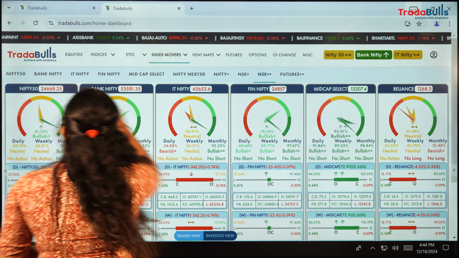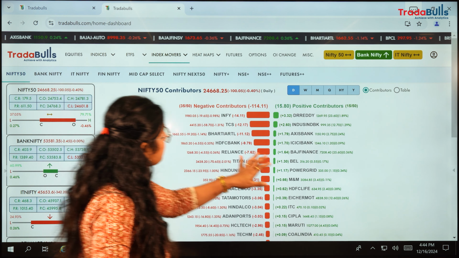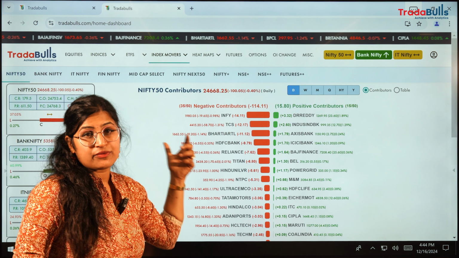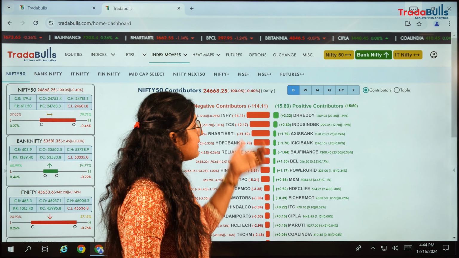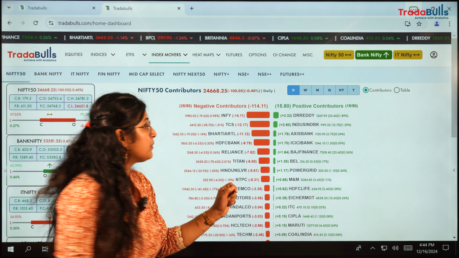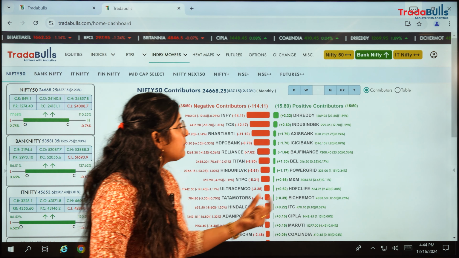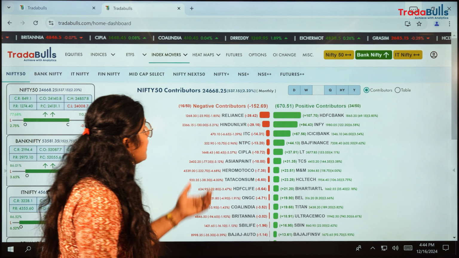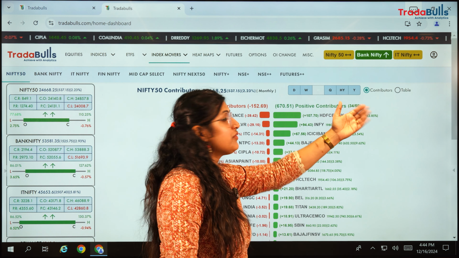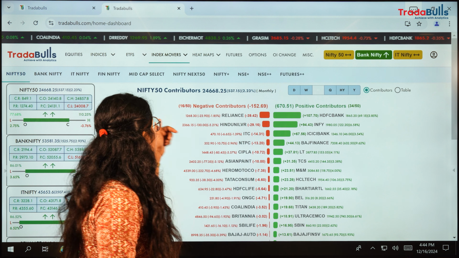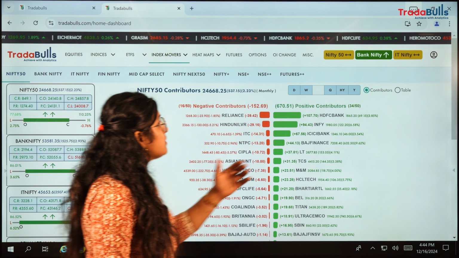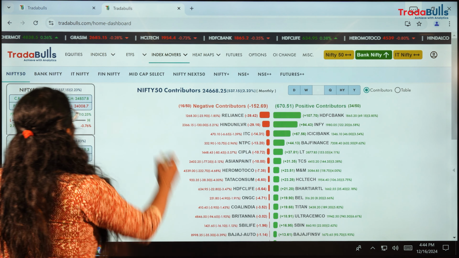So in Nifty 50, if I have to see what counters have moved today, 15 out of 50 are positive, but 35 out of 50 are negative. So that's how we ended up with a negative Nifty 50 today. But let's see month to date, because we are at the third week of December and also close to the year end. From the month perspective, 34 out of 50 are doing good and 16 out of 50 are making a negative contribution. So that's the net impact on the Nifty 50.